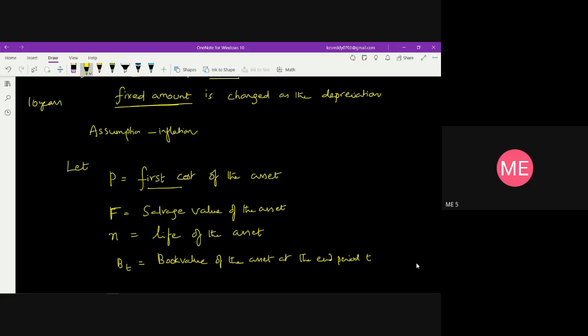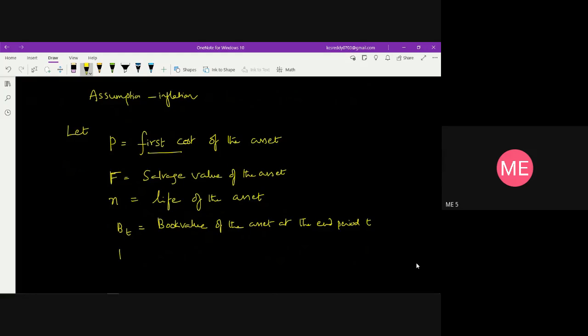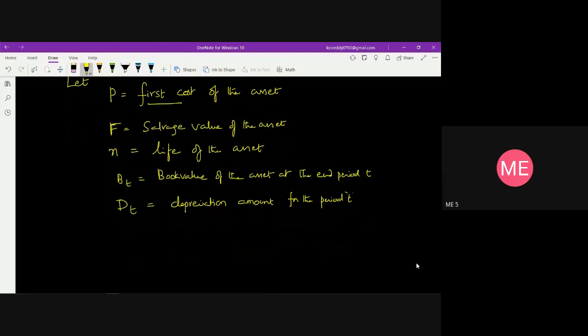Here DT, capital D and T, is taken as the depreciation amount we are going to calculate, say for the period T. These are the terms which are going to be used in calculating depreciation by using the straight line method.